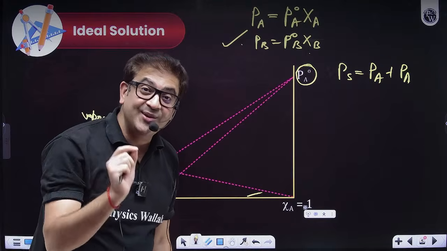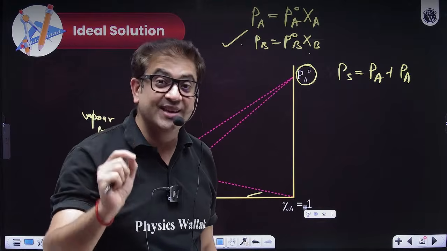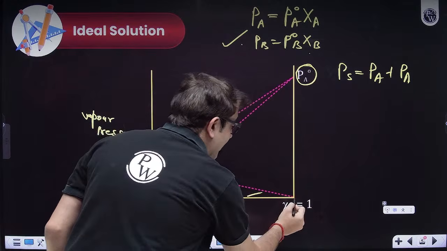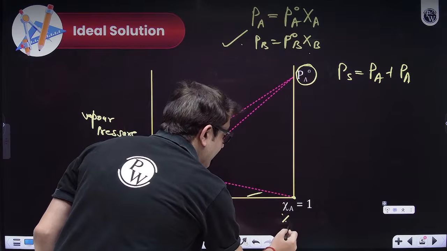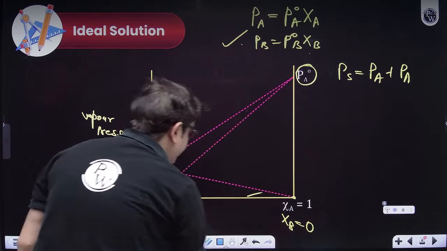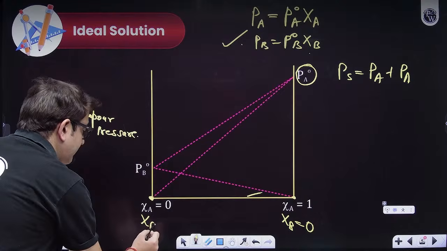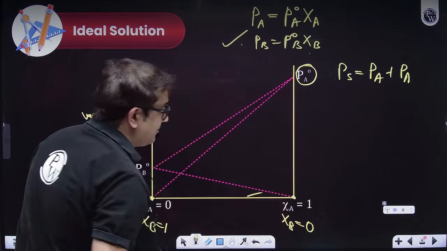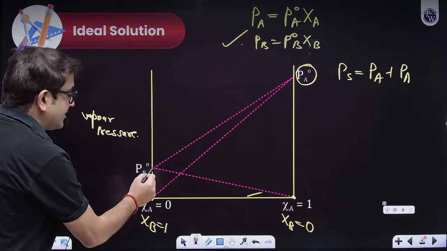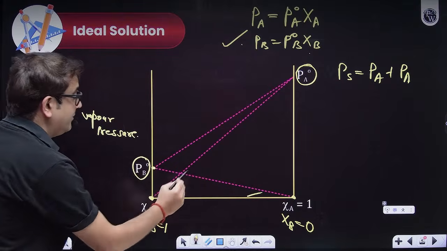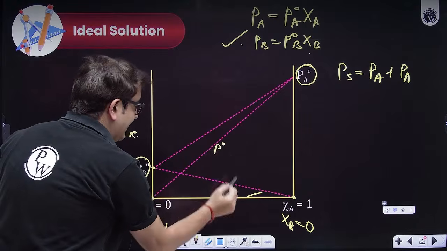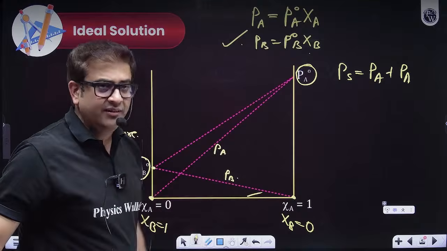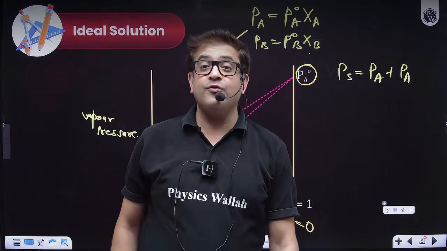Beta, for a solution, mole fraction summation is always 1. So if here at extreme right I have written XA, which is 1, that means XB will be 0. So that means here, sir, XB will be 1. So it will be a straight line where partial pressure of B will be 0 on one side, and here partial pressure of B will be equal to P naught B. That means, sir, this is a graph for partial pressure of A. And this is the graph, obviously a straight line, y equals mx form, for partial pressure of B.